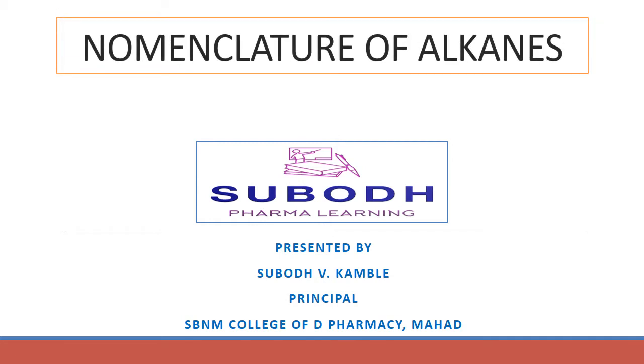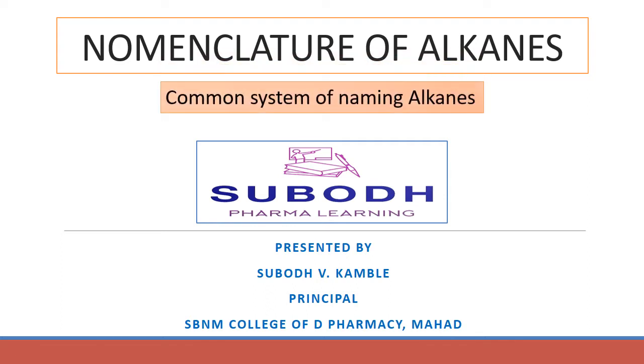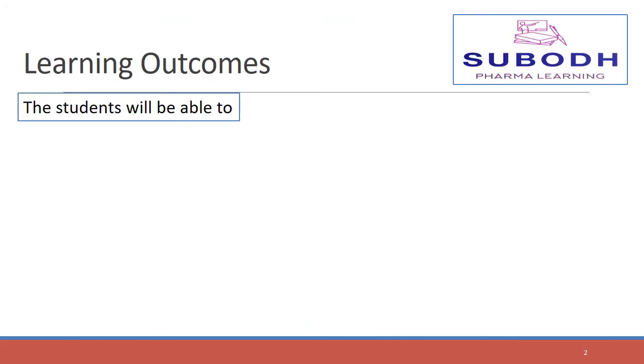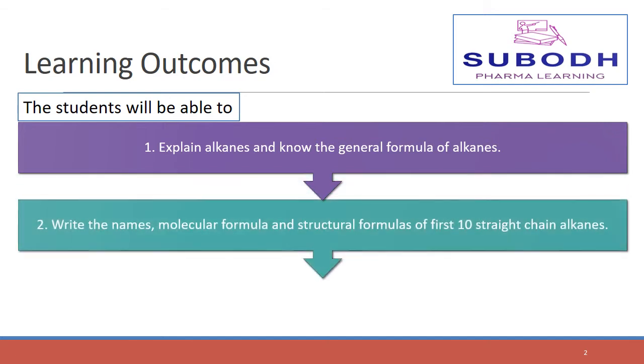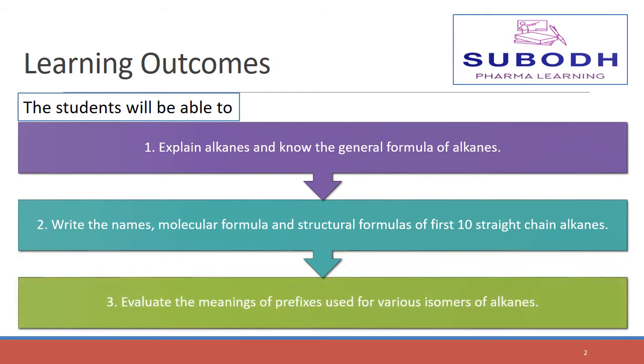In this video tutorial, I will discuss the nomenclature of alkanes, that is, the common system of naming alkanes. After watching this video, the students will be able to explain alkanes and know the general formula of alkanes. The students will be able to write the names, molecular formulas and structural formulas of the first 10 straight chain alkanes. The students will also be able to evaluate the meanings of prefixes used for various isomers of alkanes.